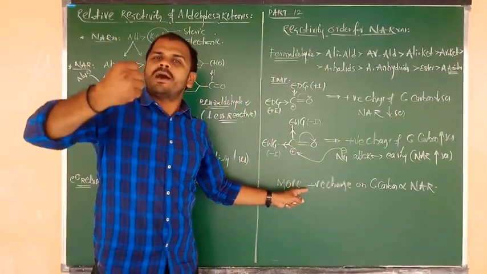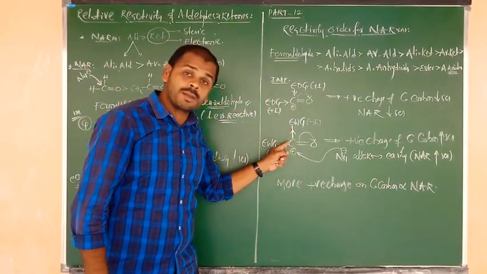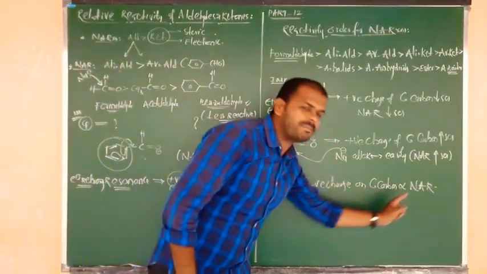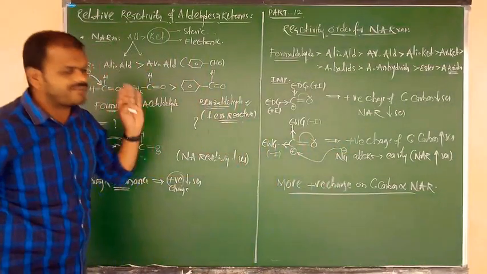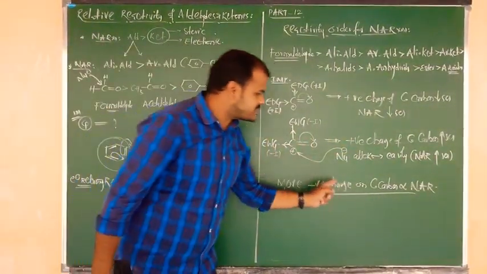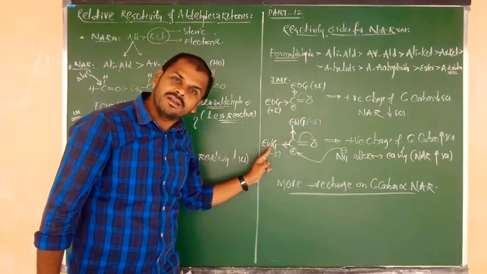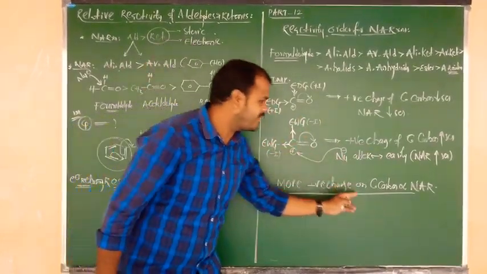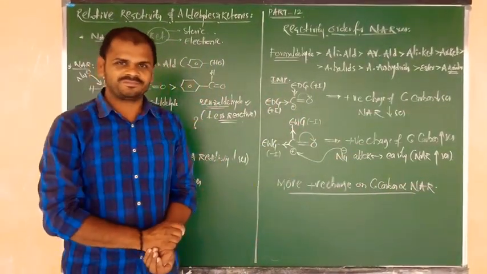So the greater the positive charge on the carbonyl carbon, the more the nucleophilic addition reactivity. Remember this point; this is a directly proportional relation, very important. More positive charge on the carbonyl carbon is possible only in the presence of electron withdrawing groups. In that case, nucleophilic attack takes place easily, which means nucleophilic addition reactivity also increases, directly proportional.